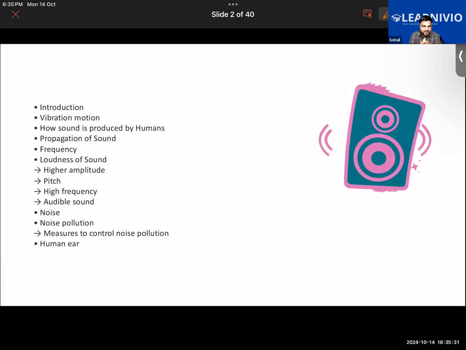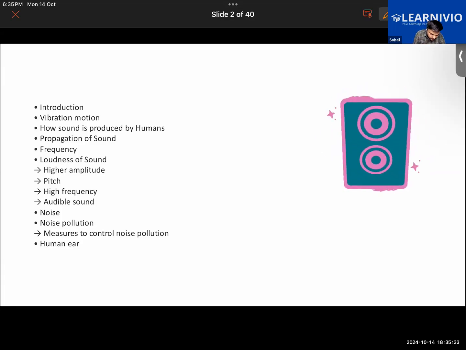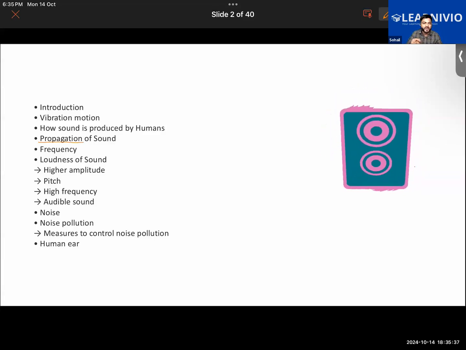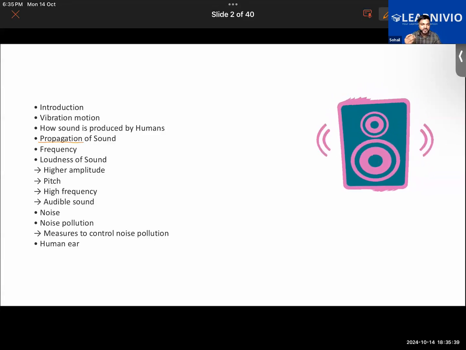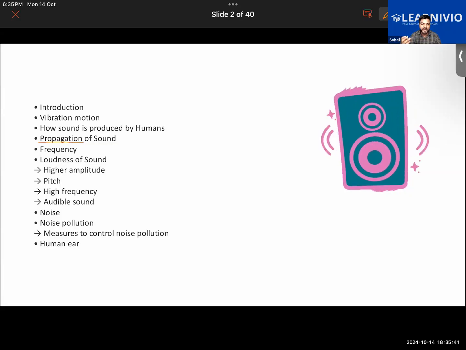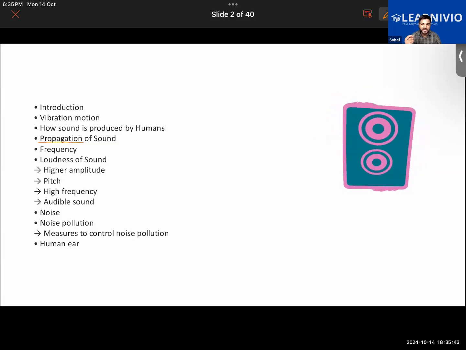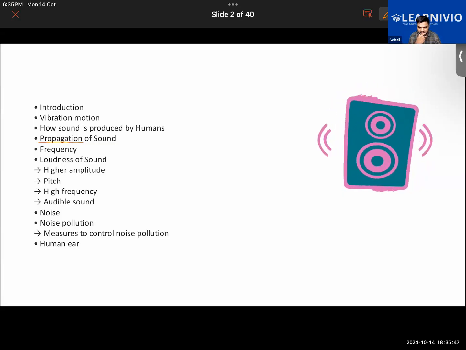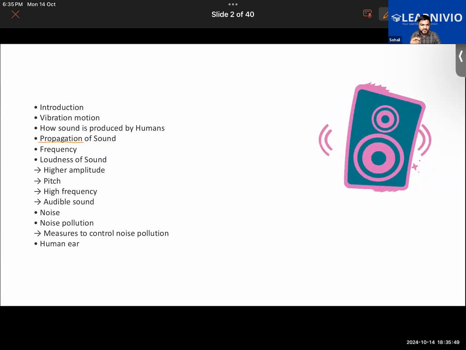How the sound will be traveling. Propagation means the movement of something. So how sound will be moving in different mediums, how sound moves in solid, liquid, and gaseous medium, and does sound travel in vacuum or not? These things we will be learning.